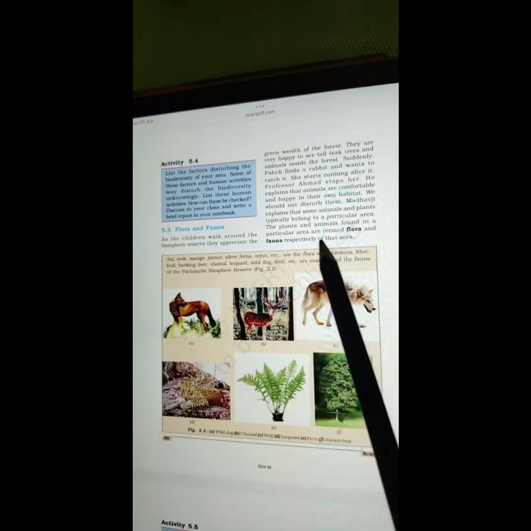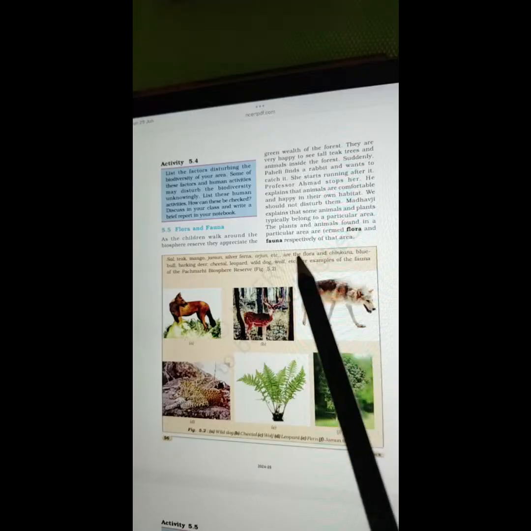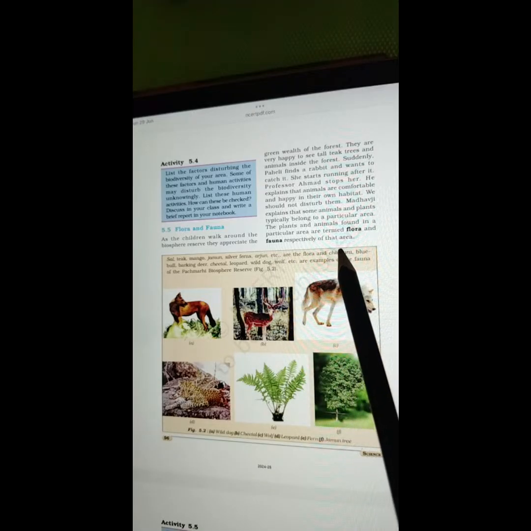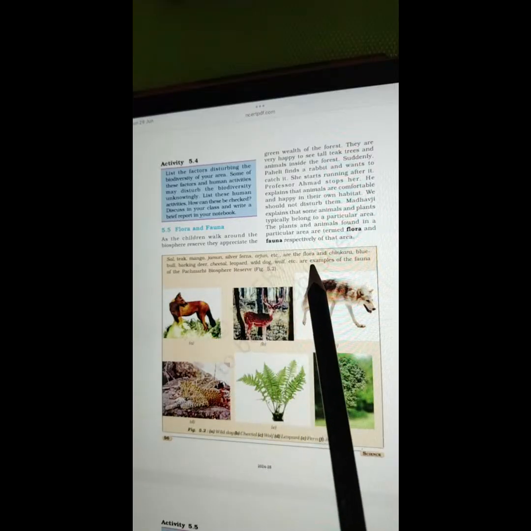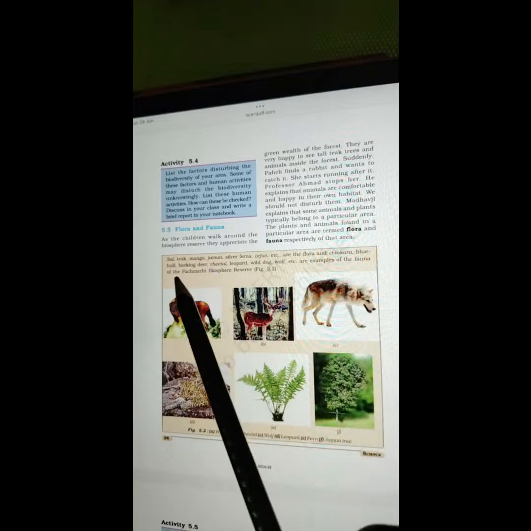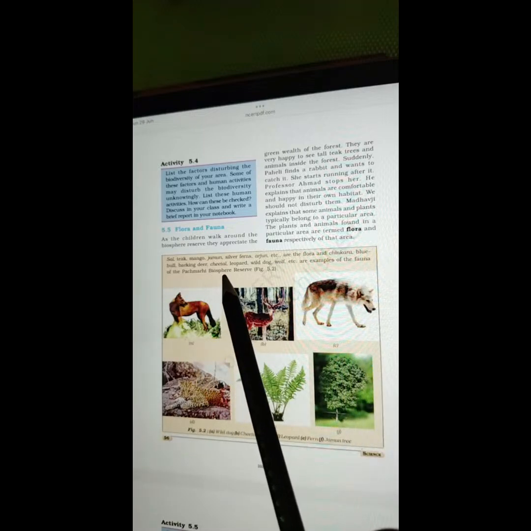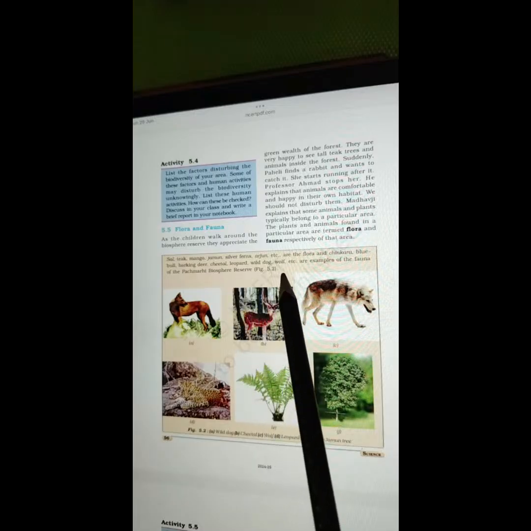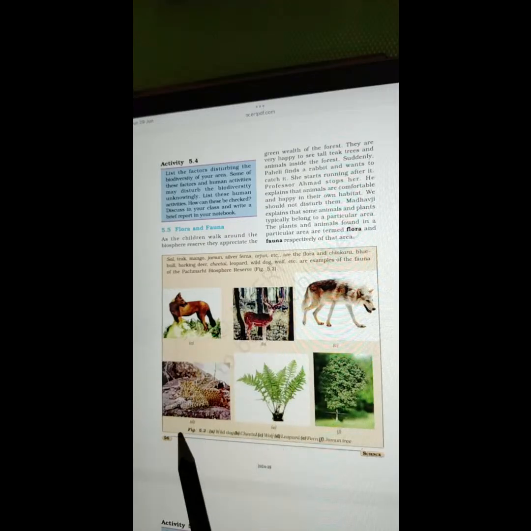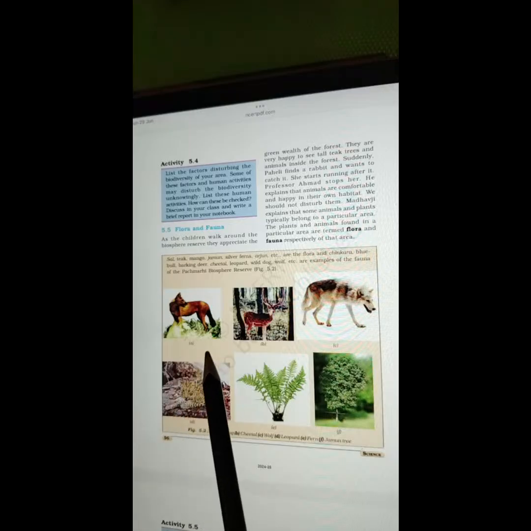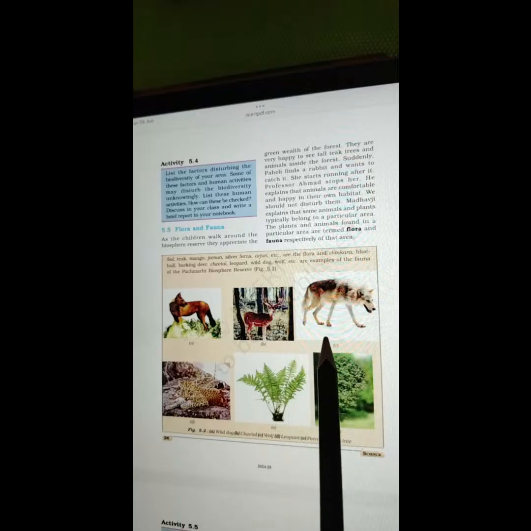Madhavji explains that some animals and plants typically belong to a particular area. The plants and animals found in a particular area are termed flora and fauna, respectively, of that area. Sal, teak, mango, jamun, silver ferns, arjun, etc. are the flora, and chinkara, blue bull, barking deer, cheetal, leopard, wild dog, wolf, etc. are examples of the fauna of the Pachmarhi Biosphere Reserve. Some of the images are shown in figure 5.2. A is wild dog, B is cheetal, C is wolf, D is leopard, then fawn, and then the jamun tree.